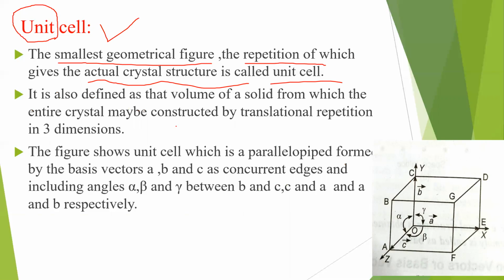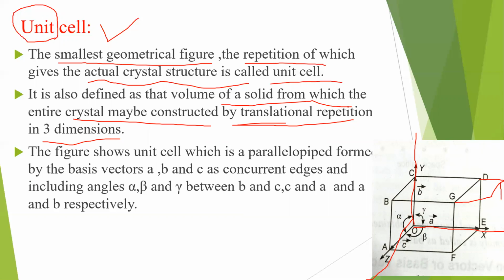So it is also defined, it has one more definition. Let me teach you that also. It is also defined as the volume of a solid from which the entire crystal may be constructed by translational repetition in 3 dimensions. What I told you now. So it has to be repeated in, see here, I am showing this crystal here. See, this is X direction, this is Y direction, and this is Z direction. So now I want to repeat the same crystal in this direction. So I want to add one more unit cell here.